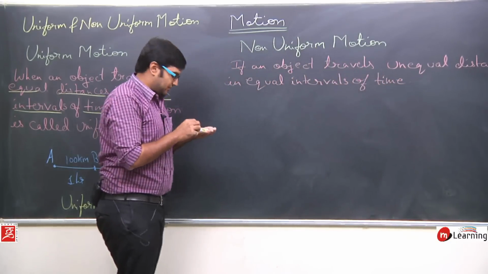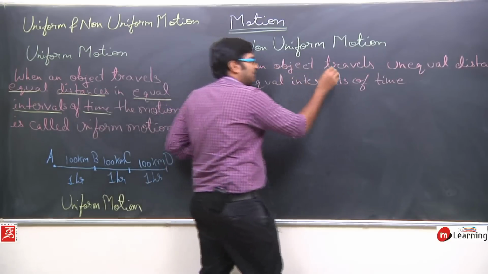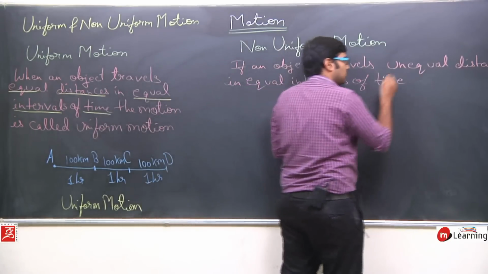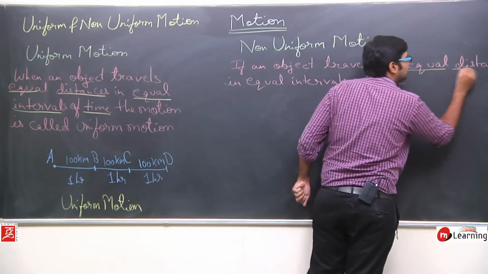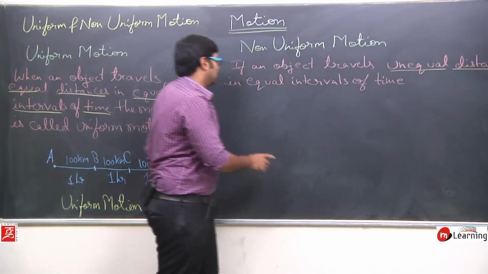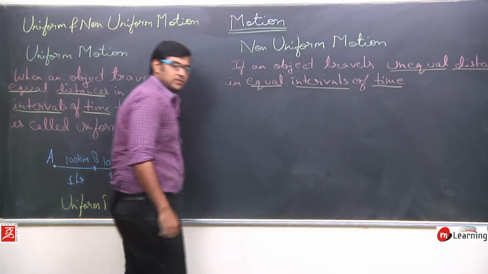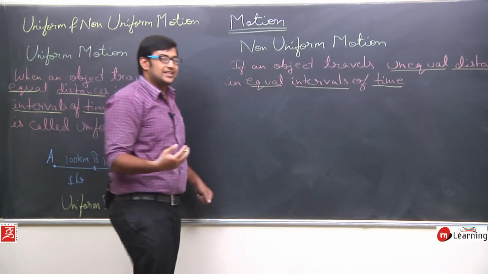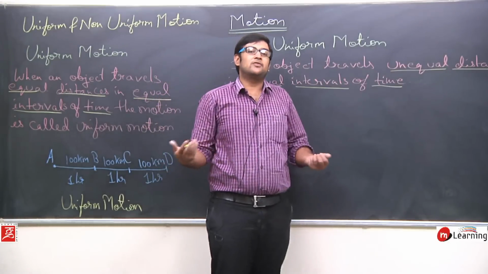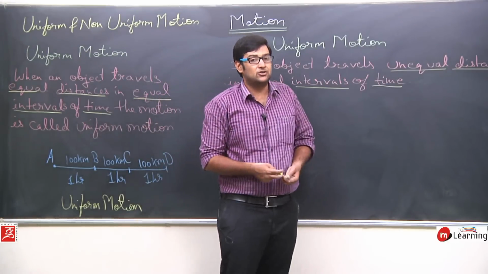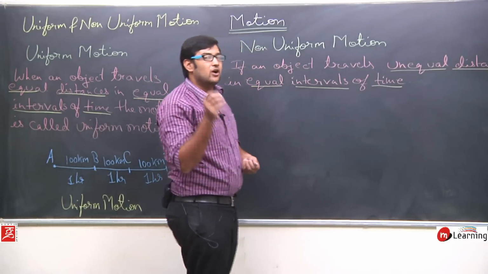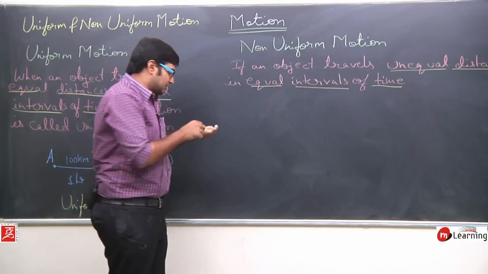Now understand this definition. If an object travels unequal distances in equal intervals of time. So if I am traveling unequal distances in equal intervals of time, then my motion will be said to be a non-uniform motion. Let's understand this.